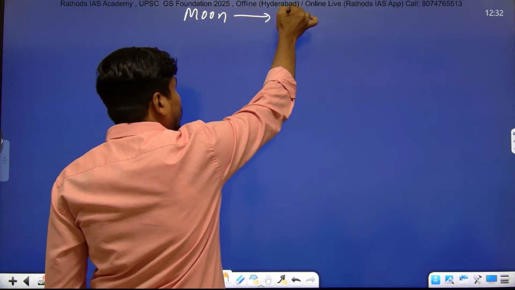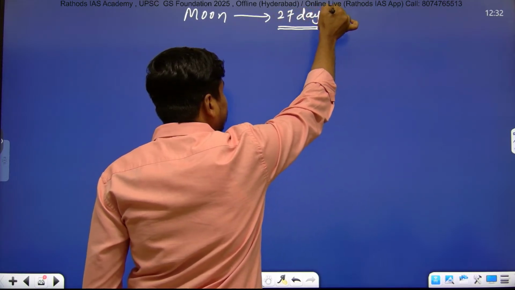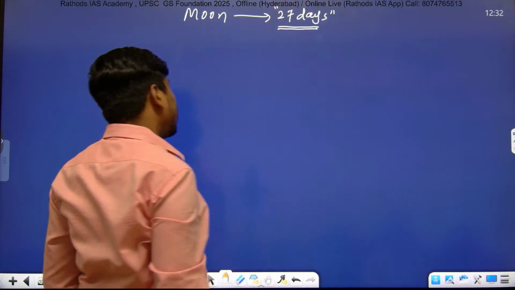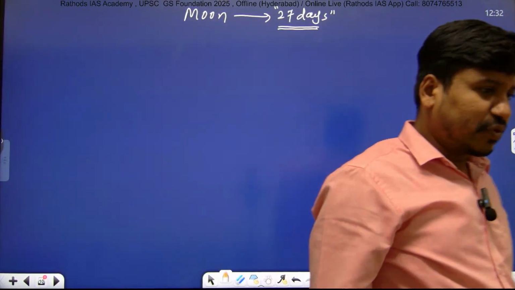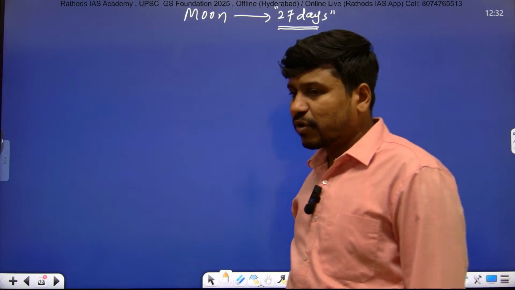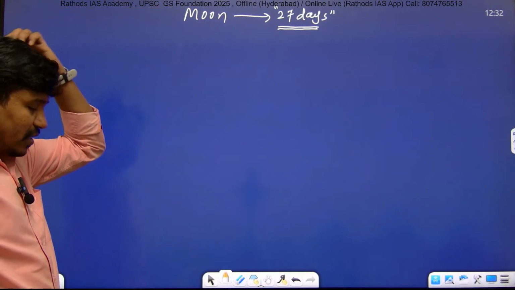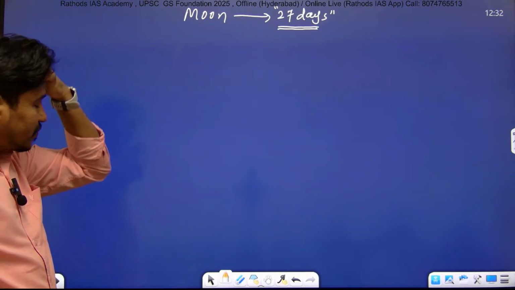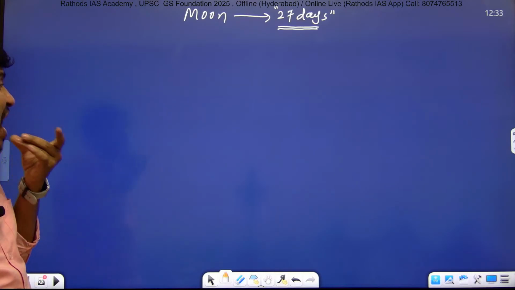Moon takes almost 27 days to complete one revolution around Earth.